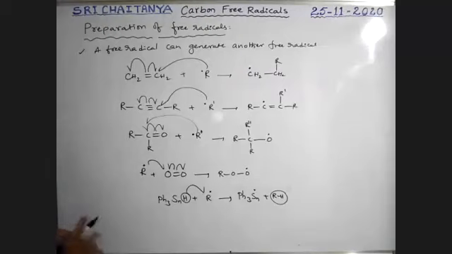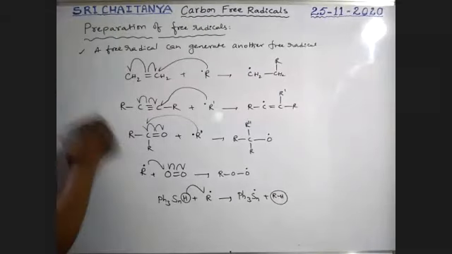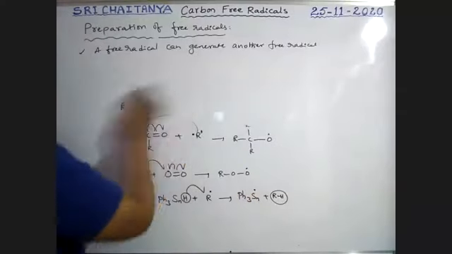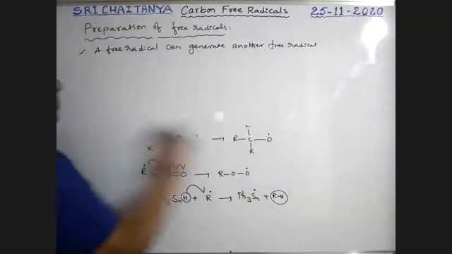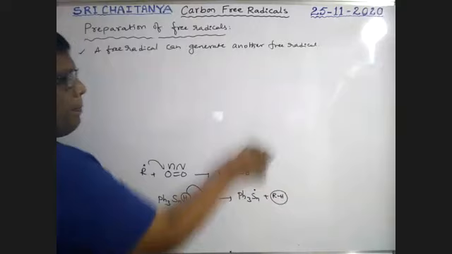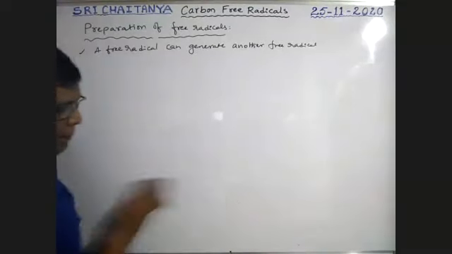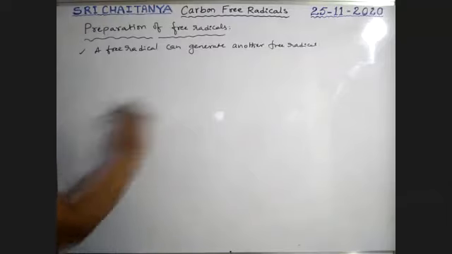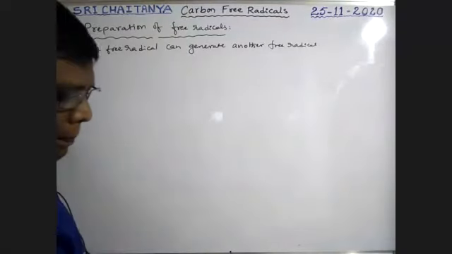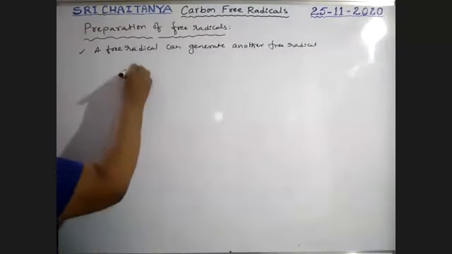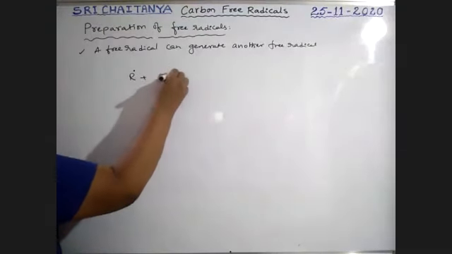Next, some more examples. That is, if an alkyl free radical combines with HX.